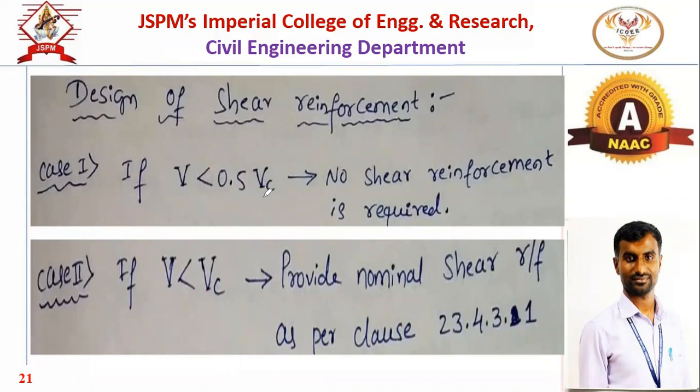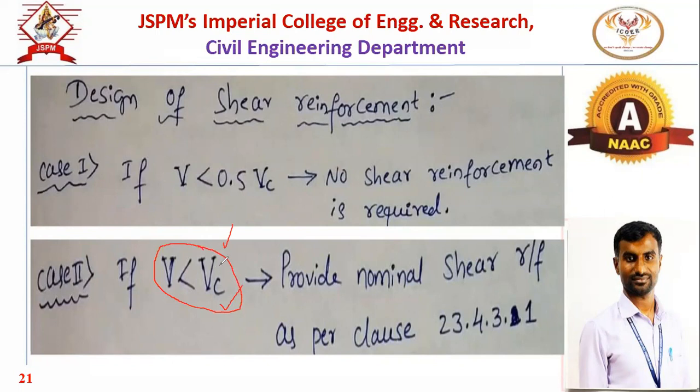In the second case, we have to provide the nominal shear reinforcement. In this case, we have to provide the nominal shear reinforcement. So nominal reinforcement we have to provide in this second case when the shear force developed is less than the critical shear resistance of that particular section.